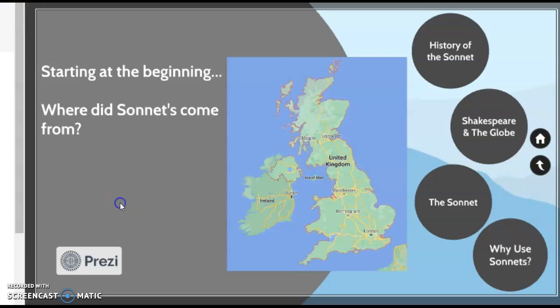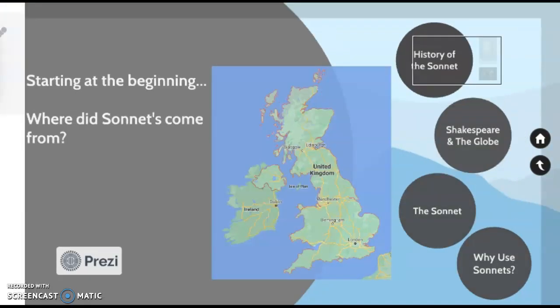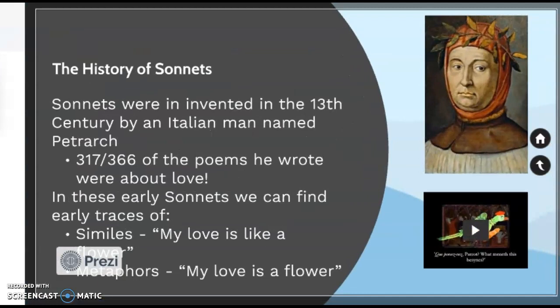So these poems in particular, onto that next slide. So the history of sonnets, now that we know where they came from, they were invented in the 13th century by an Italian man named Petrarch. He wrote 366 poems that were all sonnets. And of these poems, 317 of them, ladies and gentlemen, were about love. It's a big theme that sonnets do tend to have.